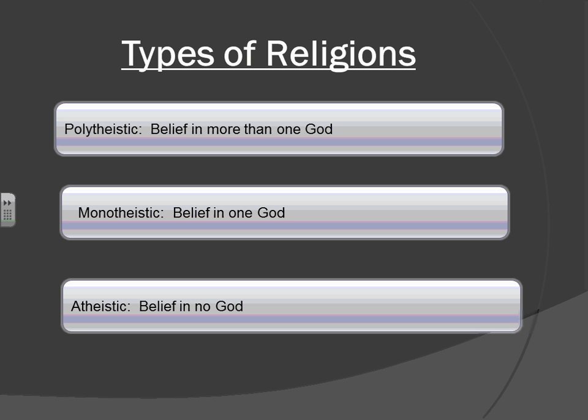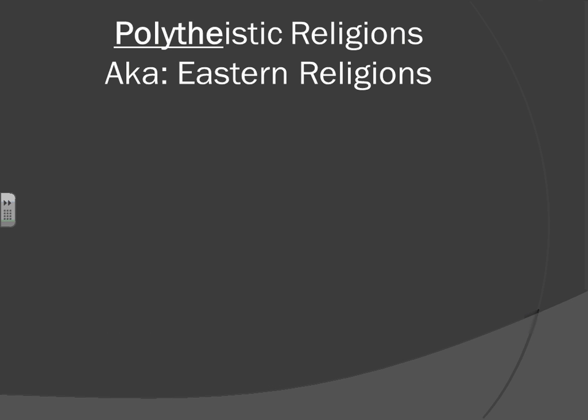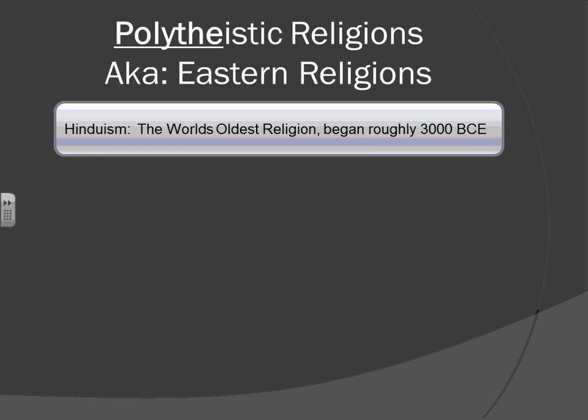Now, there are 5 major religions that we're going to talk about in this class. They are broken down into what are called the Eastern and Western religions. The Eastern religions are polytheistic religions, and they include the oldest religion in the world, which is Hinduism. Hinduism is the oldest polytheistic religion.